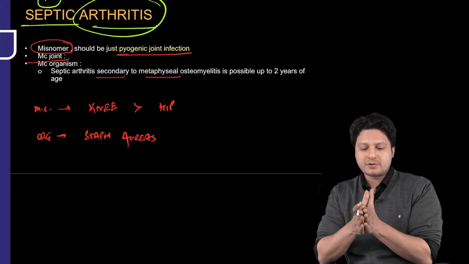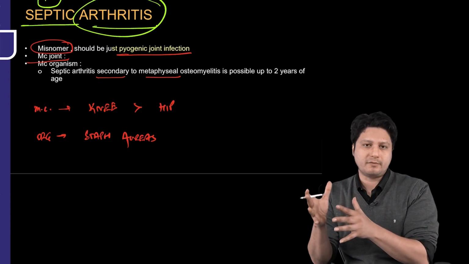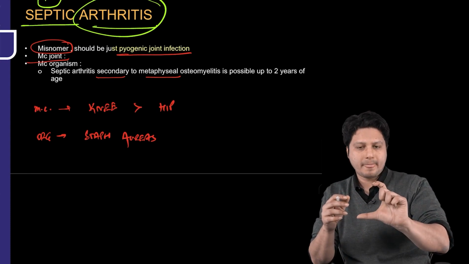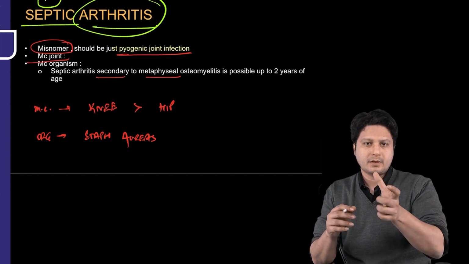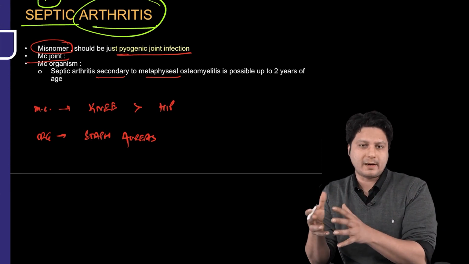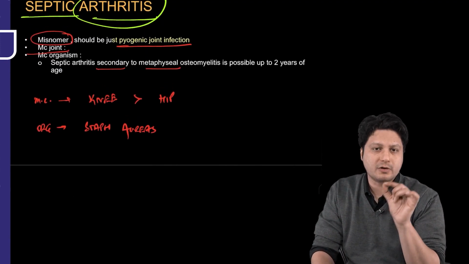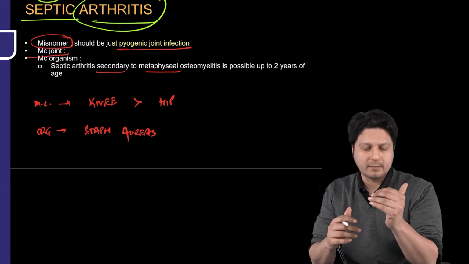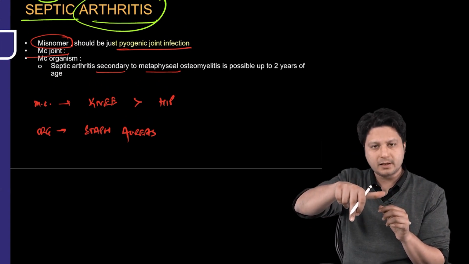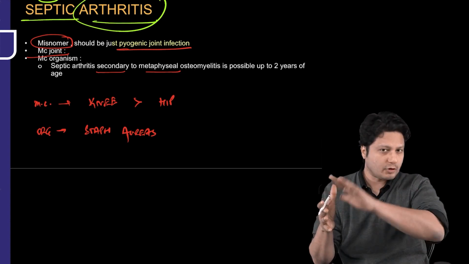But before that, let us have a discussion on acute osteomyelitis. We have talked about that the most common bones to be affected are the distal femur and proximal tibia. Now, both of them are components of the knee joint. The most common site to be affected in case of adult osteomyelitis was the vertebrae. But the most common site in case of acute infection was the distal end of femur and proximal end of tibia. Both of them are components of the knee joint, but it was not the joint which was primarily affected. It was the distal femur and proximal tibia which were primarily affected. So that was acute osteomyelitis.